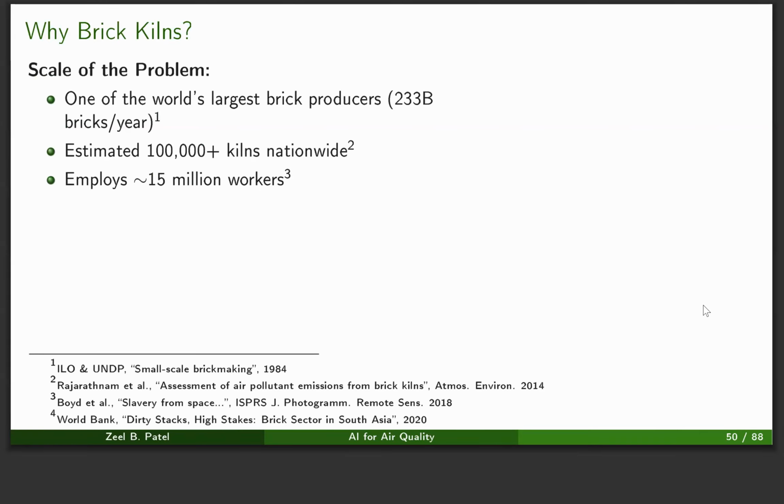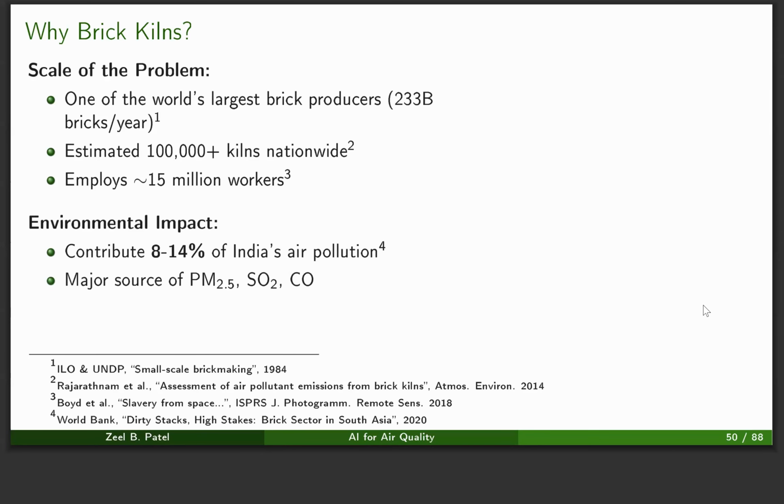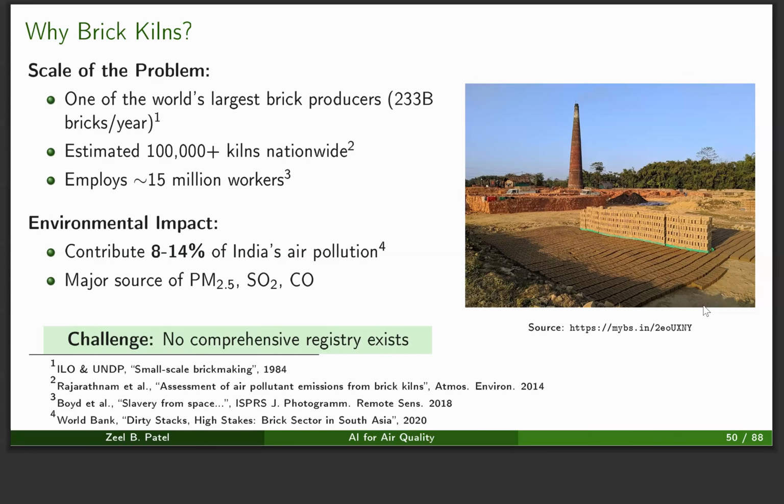Now looking at the scale of the problem, India is one of the largest brick producers with 233 billion bricks per year. It is estimated that there are about 1 lakh brick kilns nationwide, employing 15 million workers across the nation. Experts have found that about 8 to 14% of the contribution to air pollution comes from brick kilns, and major pollutants are PM 2.5, SO2, and CO. But there is no comprehensive registry of brick kilns which exists till now.